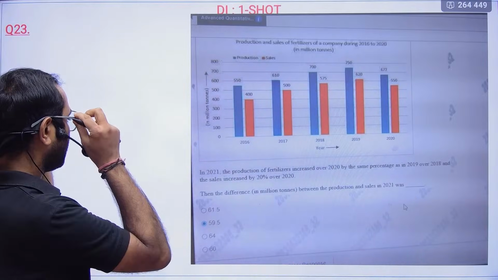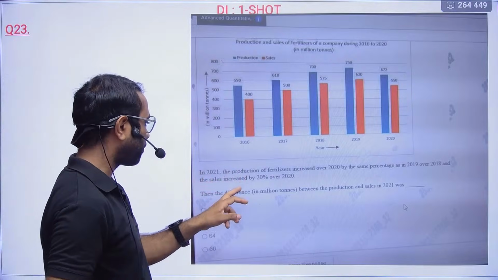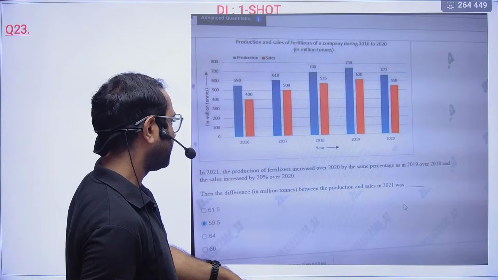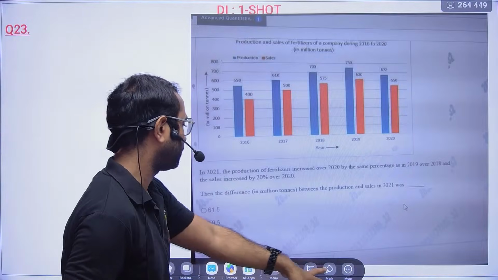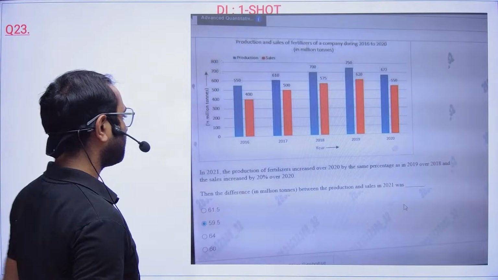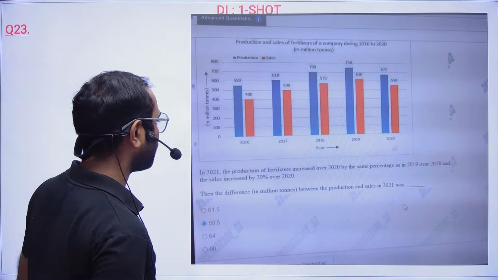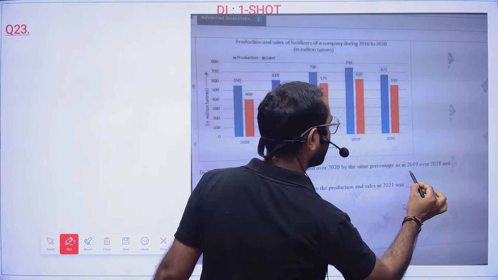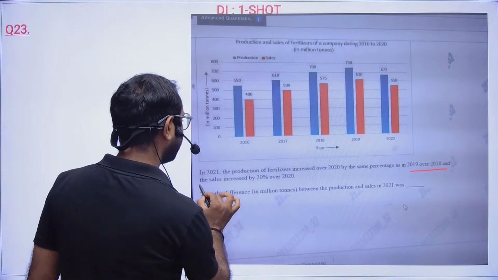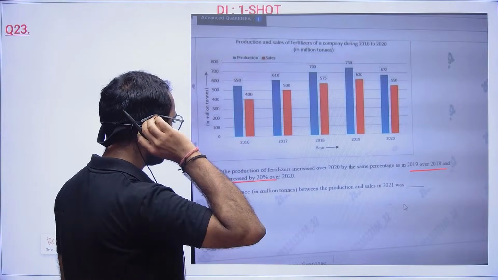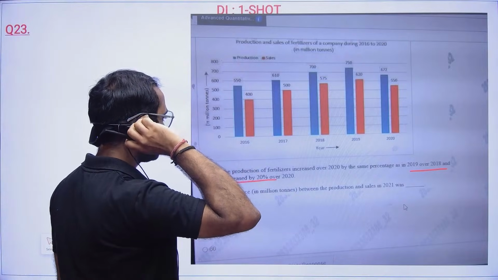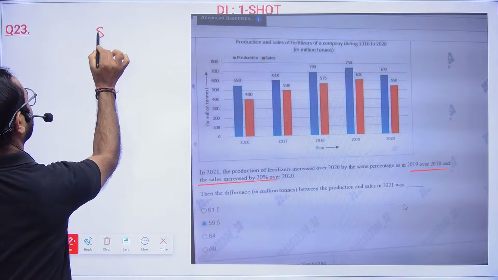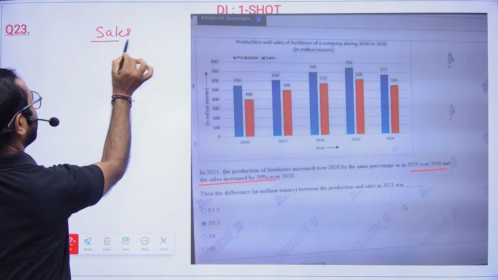So here in 2021, the production of fertilizers increased over 2020, same percentage in 2019 over 2018, and the sales increased by 20% over 2020. Now first let us calculate for the sales.